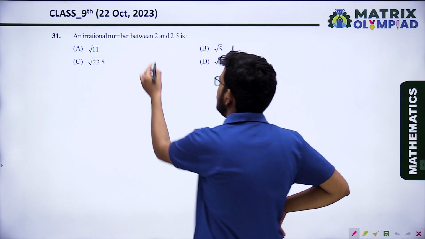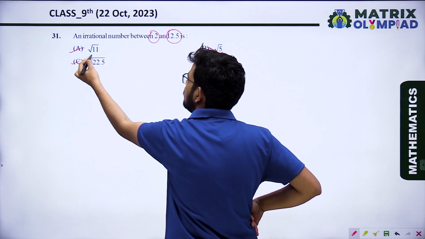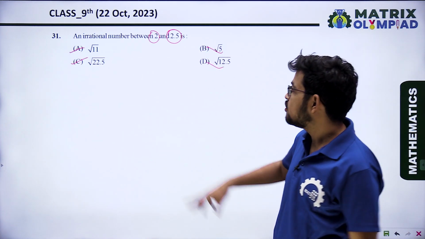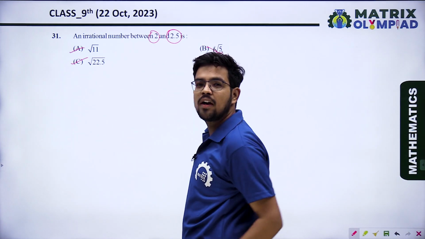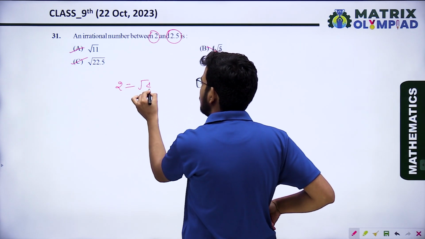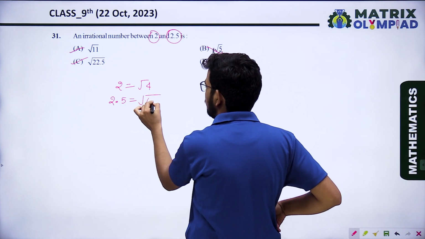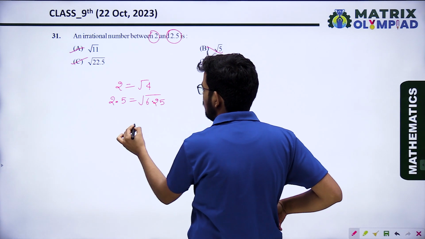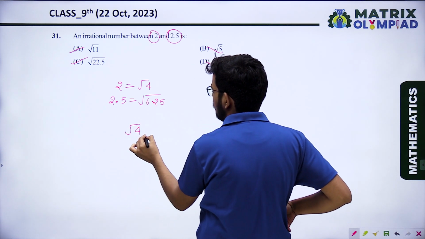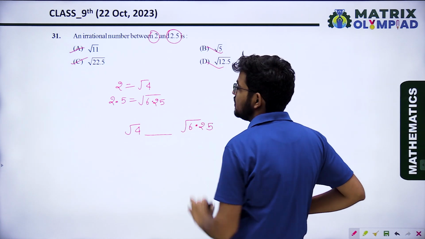So first of all, 2 and 2.5, all numbers are in the square root form. So we will write 2 and 2.5 also in the square root form. So 2 can be written as root 4 and 2.5 can be written as root 6.25. So which number lies between root 4 and root 6.25? Let's check.